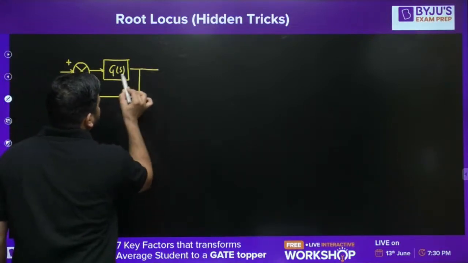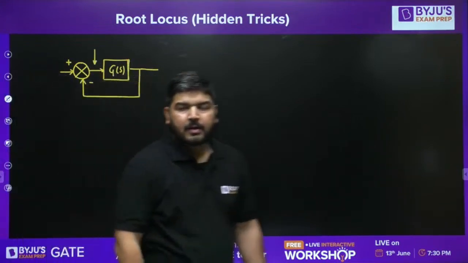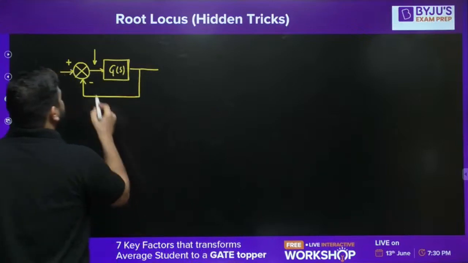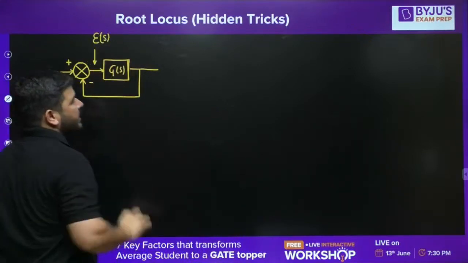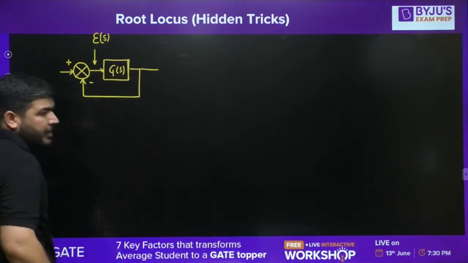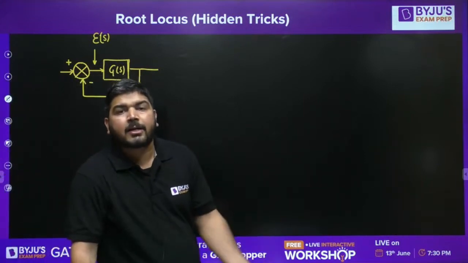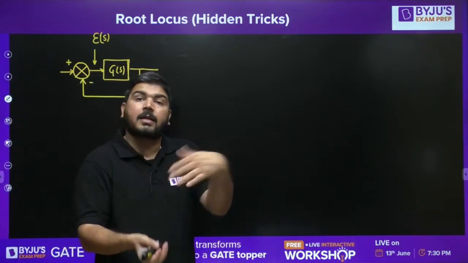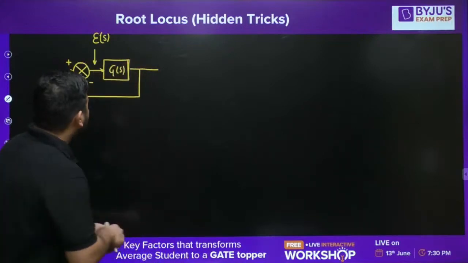For a unity feedback system, the signal at this position is known as the actuating signal, or especially the error signal, you can say. Because the feedback is unity, this signal is known as the error signal, or you can say the actuating signal. So the actuating signal itself is an error signal whenever the feedback is unity.